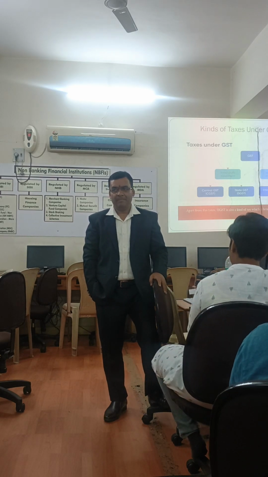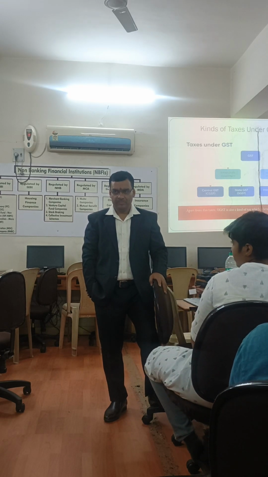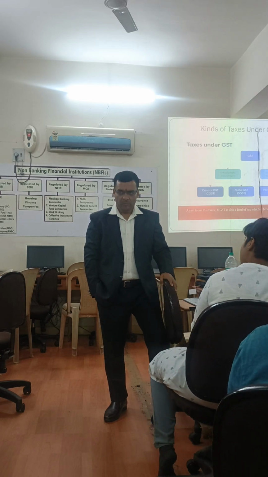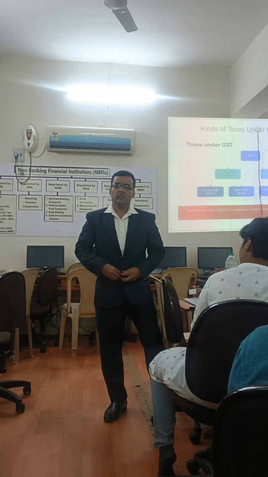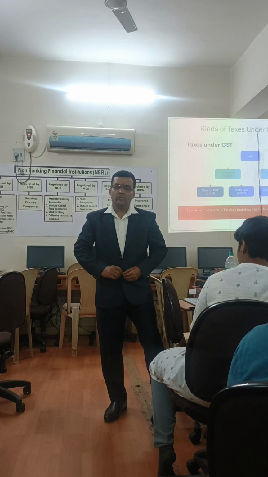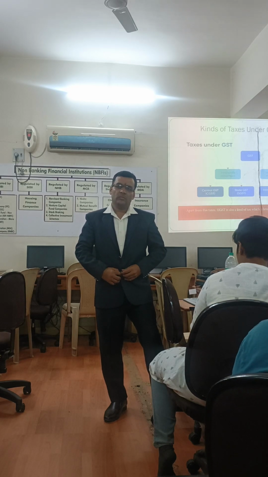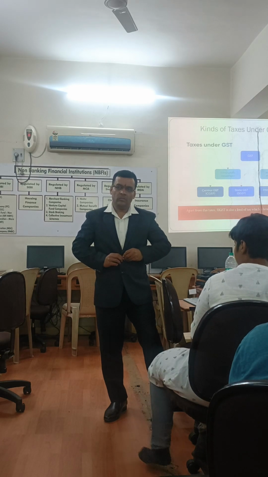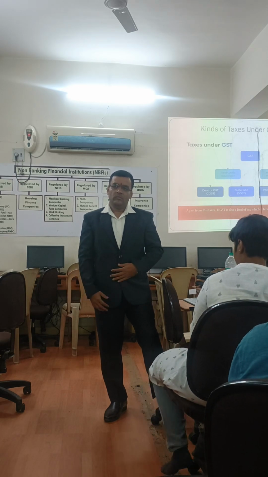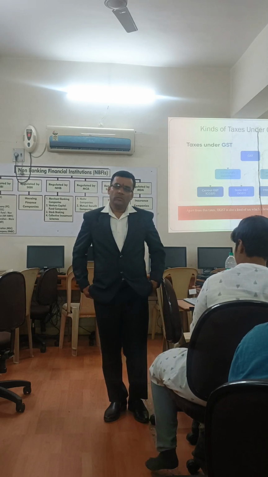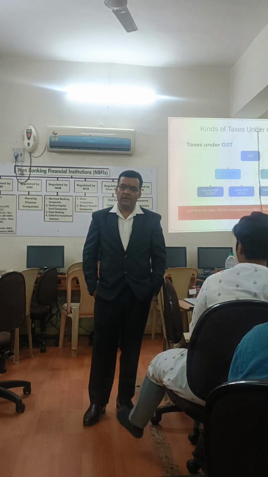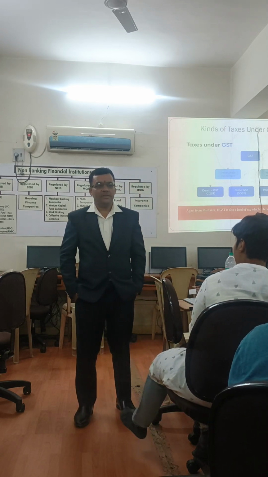If the goods move within the city, within the state, the government will charge. We have to pay two kinds of GST, one is CGST and SGST. If the goods move between states, then we have to pay IGST. Or if the goods move between state and union territory, same, we have to pay the IGST. Very good.